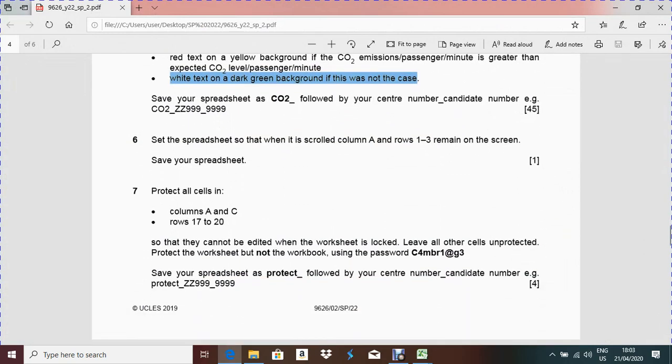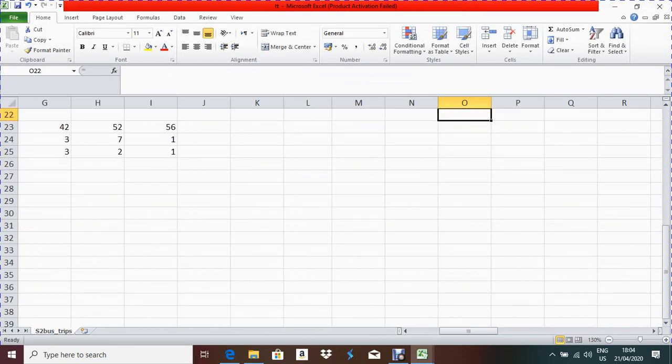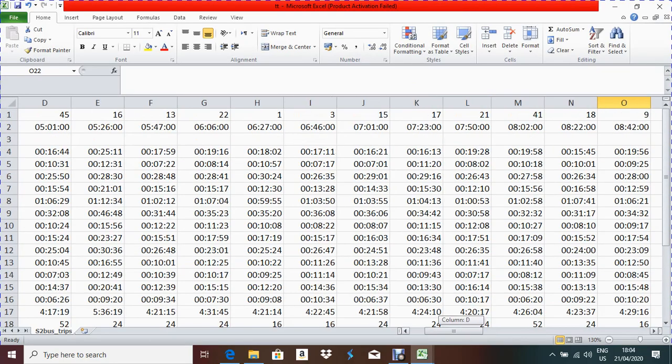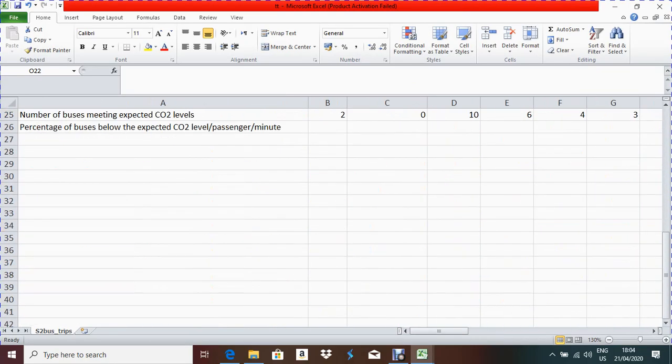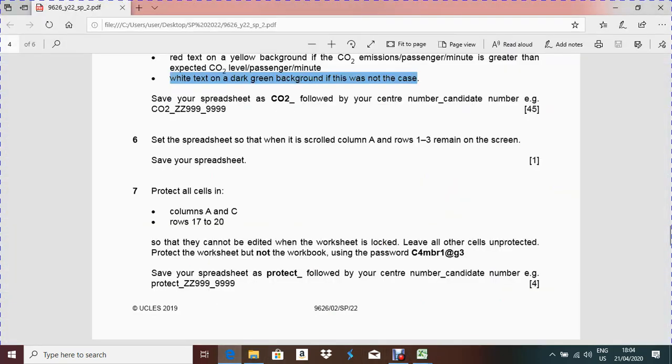So we did the 45 marks questions within a few minutes. Okay, set the spreadsheet, question number 6. Set the spreadsheet so that when it is scrolled, column A and rows 1 to 3 remain on the screen. What does it mean? That means if you move your cursor in Excel, everything is going up and down. Did you see that? But in this question paper they are asking that something should not move up or down. What are the addresses?